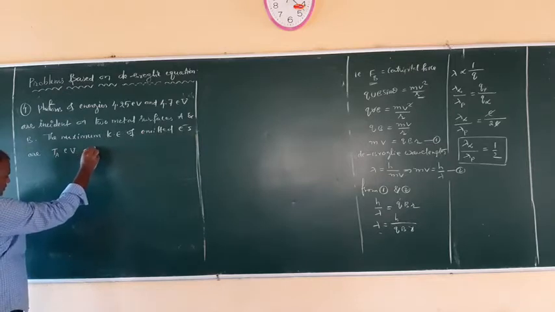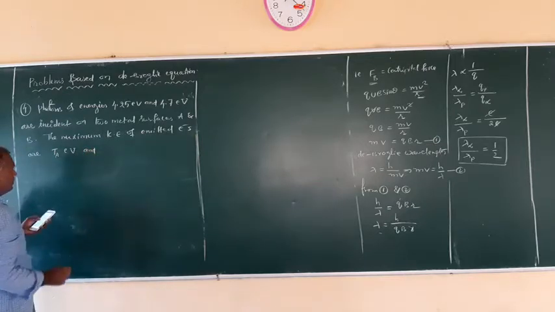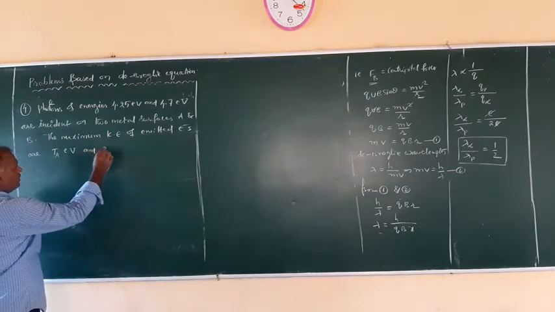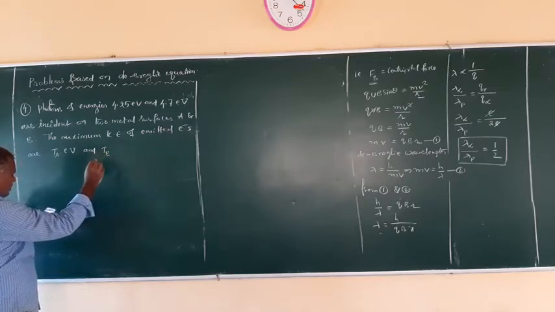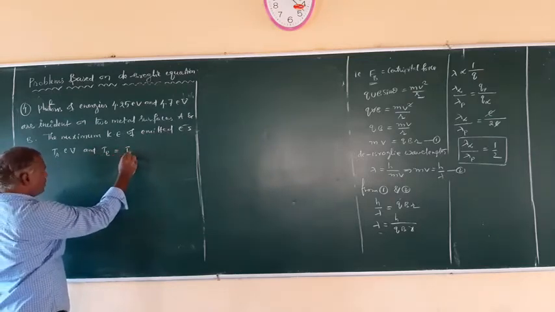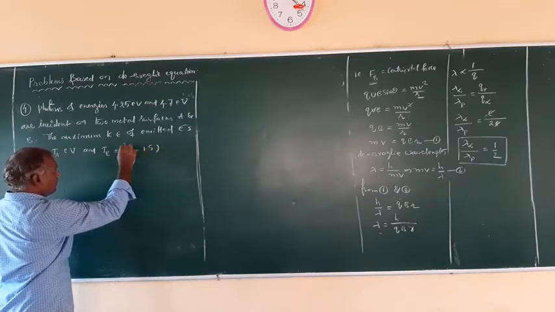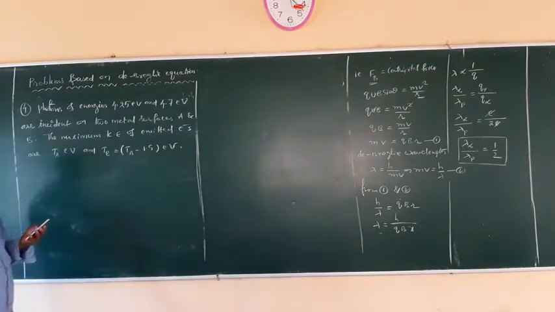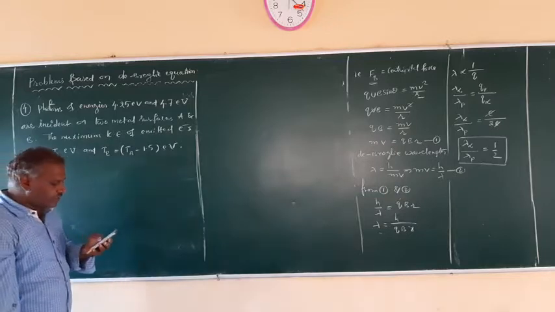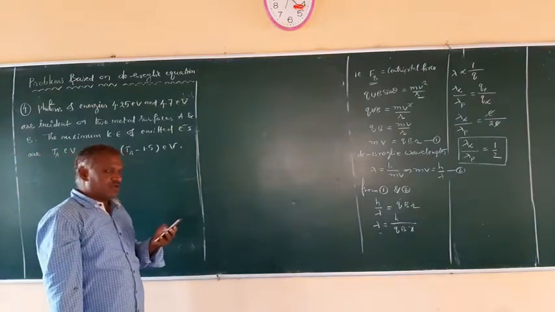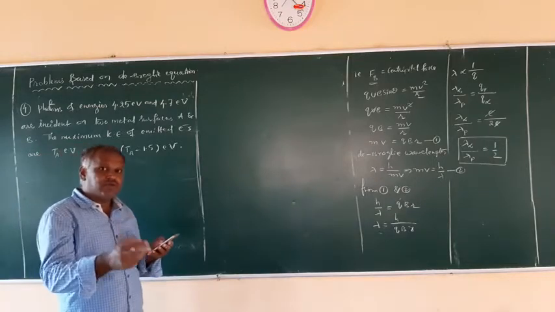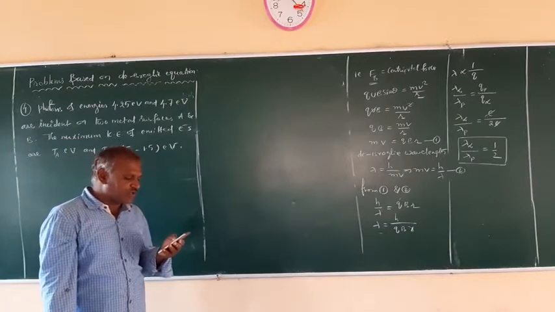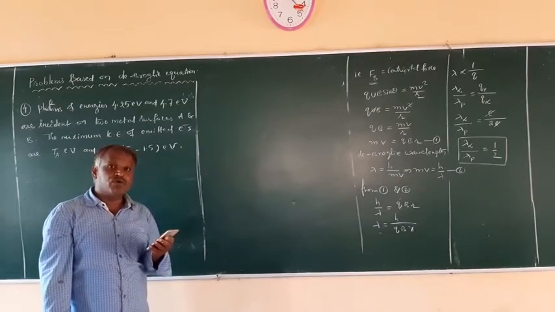and Tb is equal to Ta minus 1.5 electron volts. Then, it is given that the ratio of the de Broglie wavelengths of the photoelectrons from them is in the ratio of 1:2. Then find the work functions of both A and B.